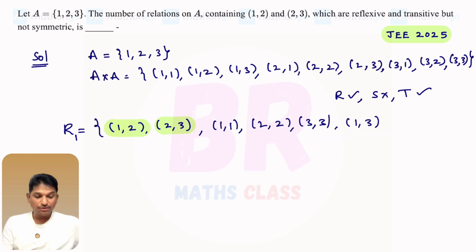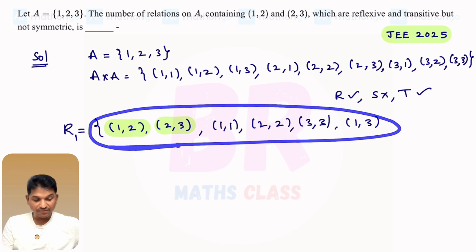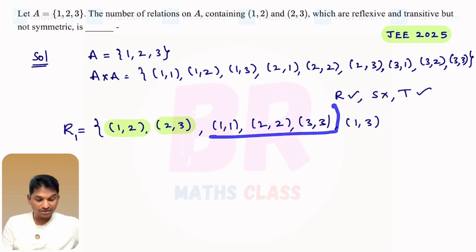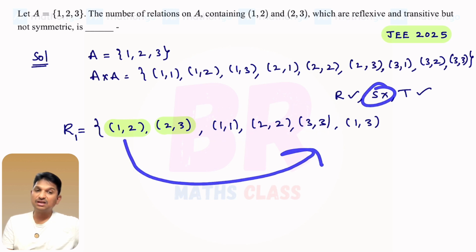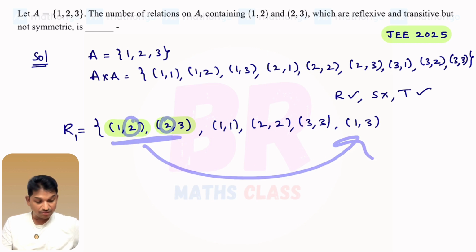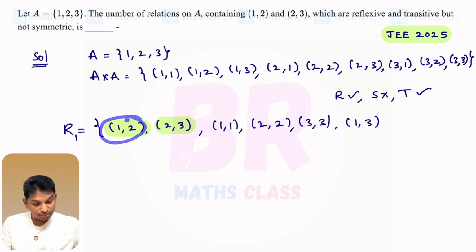Now, before adding any other element to this, I'll just check that this is reflexive, not symmetric, transitive. Reflexive: yes, it is reflexive. Not symmetric: for (1,2), (2,1) is not there. Yes, not symmetric, satisfying that condition. Transitive: this type of elements always satisfy the transitive condition. You just check the transitive condition for these elements only. This ends with 2, this starts with 2. (1,3) is there here. Any other ordered pair starting with 2? No. Right. This ordered pair passes the transitive test.